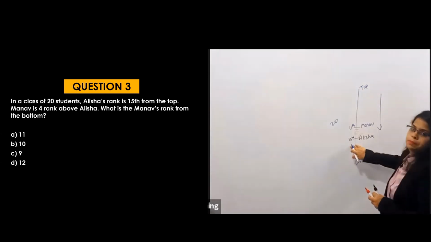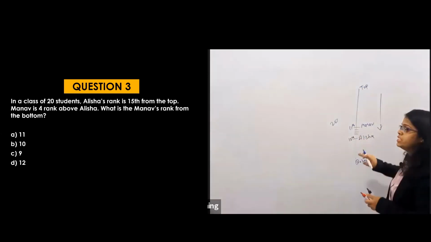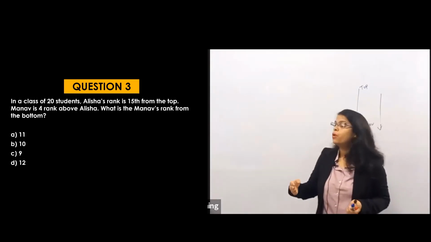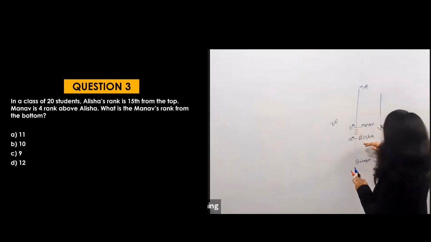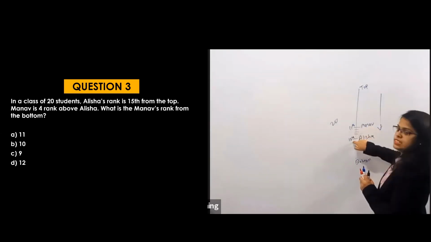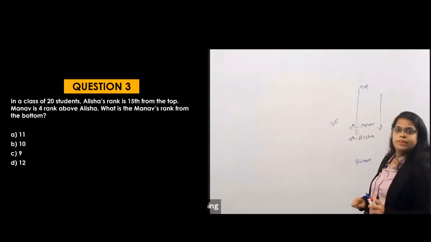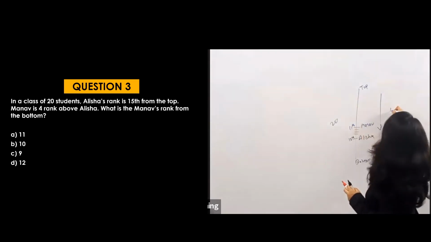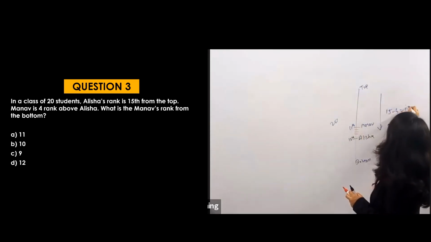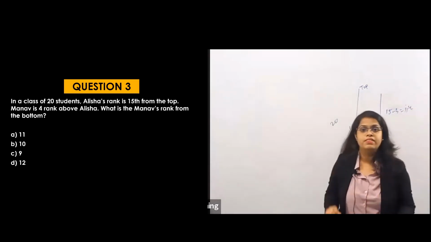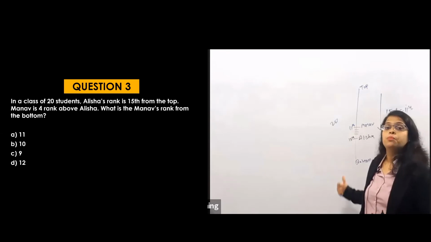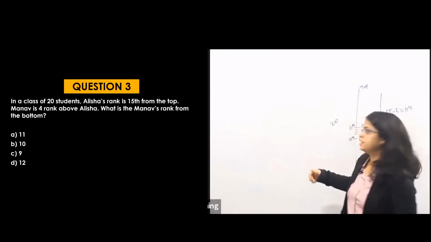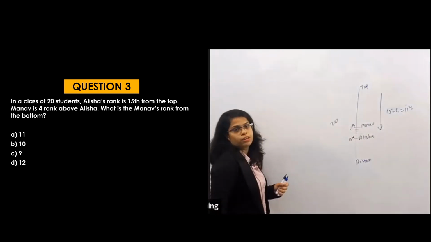If Alisha was 15th from the top and Manav is 4 ranks above Alisha. Above means above her. So 4 ranks above. That means if she is at 15, Manav will be at 11 because 15 minus 4 equals 11. So Manav's position will be 11th from the top, but they have asked for Manav's position from the bottom. So what will be his position from the bottom?